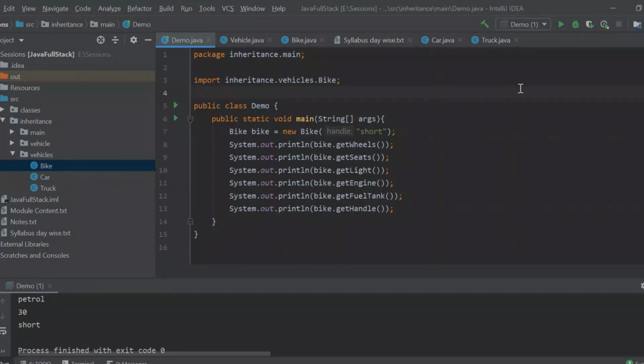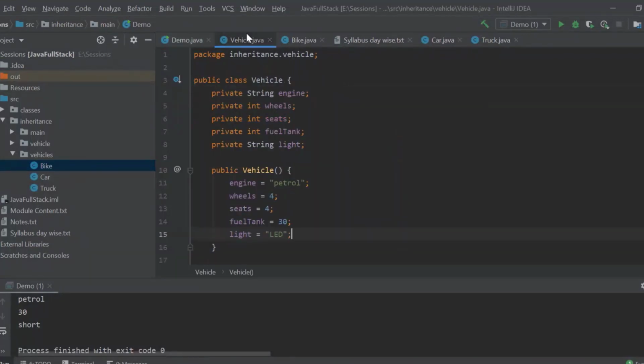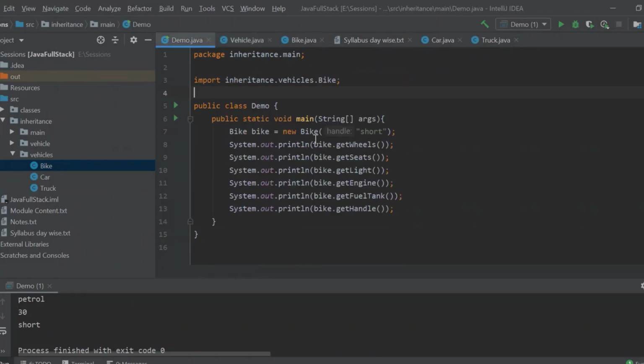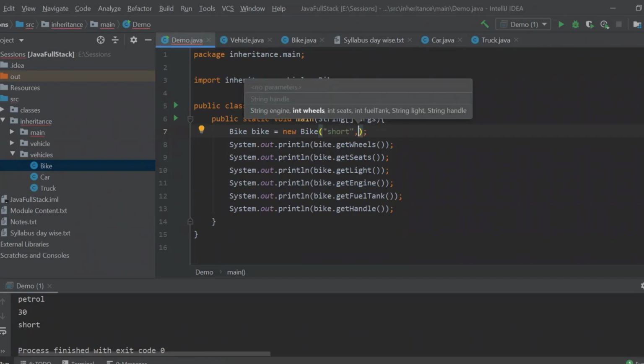Yes, sir. Everything is good, but I don't want default values. My default values are petrol and so on, right? But will a bike have 4 wheels? No, right? So obviously I need to change, and give some new values. My first value is my handle, which will be short. Now wheels. How many wheels will a bike have? 2.